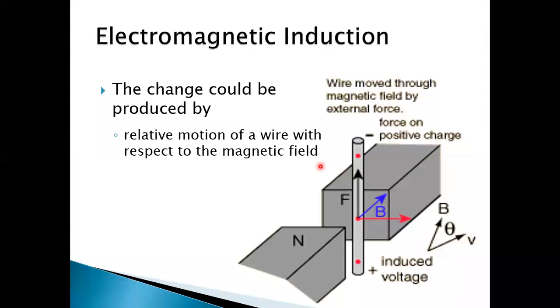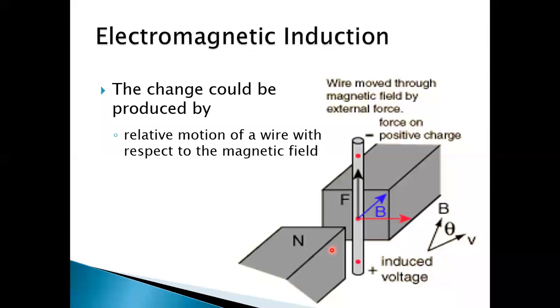the product of charge, velocity of movement and magnetic field. So you see here, V is the velocity of movement of the conductor and B is the magnetic field. The angle between the velocity vector and the magnetic field is theta. So force will be F equal to Q into V cross B, or Q into VB sine theta. As theta is 0, force is 0. As theta is 90 degrees, force will be maximum.